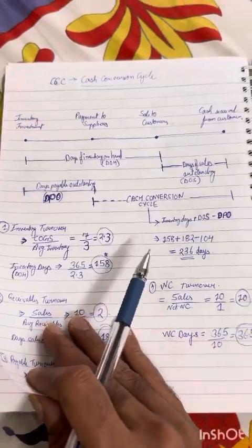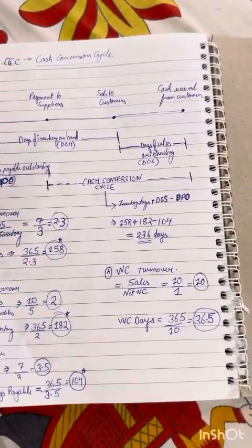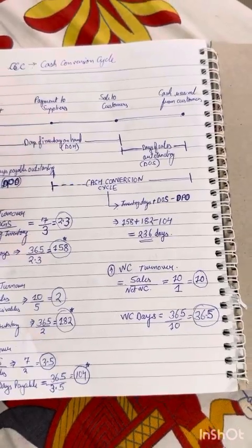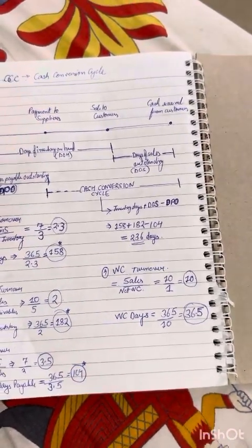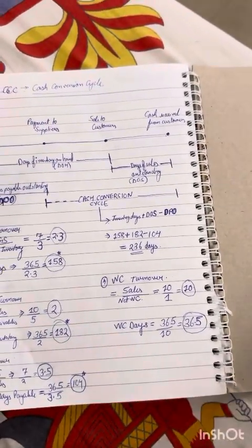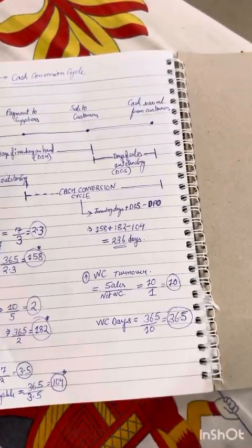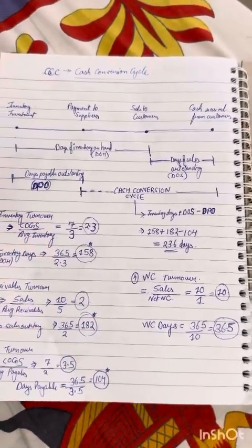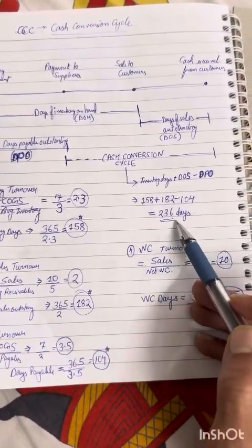You have a lot of cash. It's like you have a very big fuel tank in your bike, but you're not able to rotate it again and again. So you can only consume that tank once. So if you have a 500 liter tank, you can just consume it once in a year. So you can only move 500 kilometers. But if I have a 250 liter tank, but I'm able to churn it 5 times, I'll travel further than you, right? So that is the whole game. So how fast can you churn this?